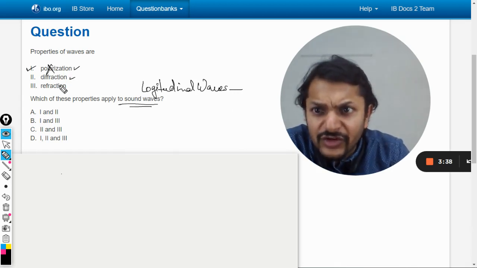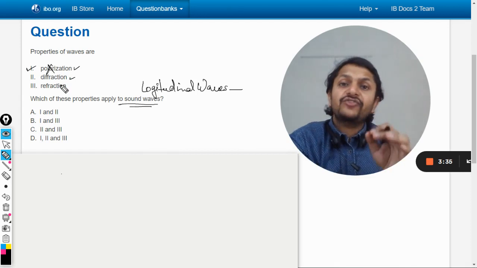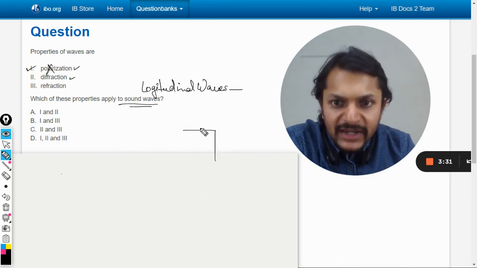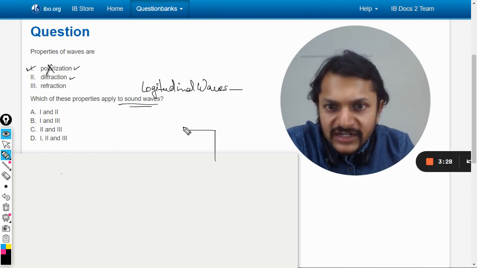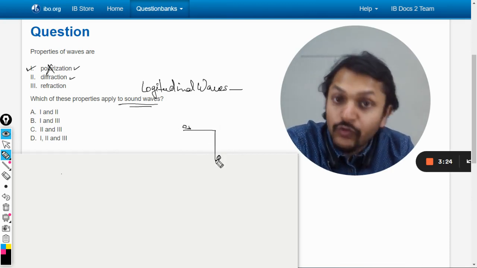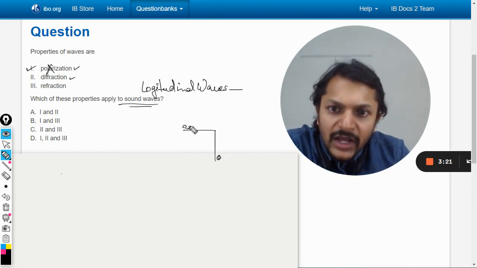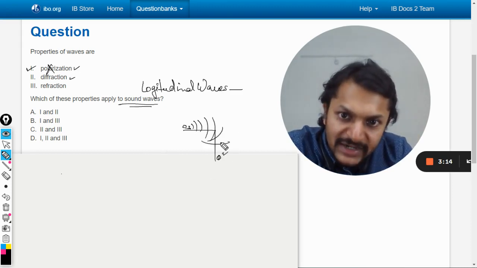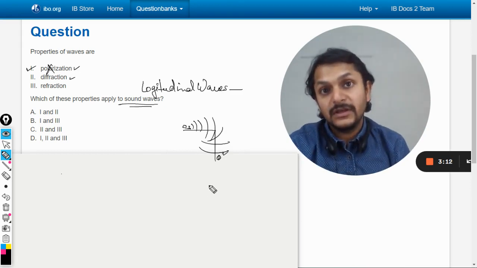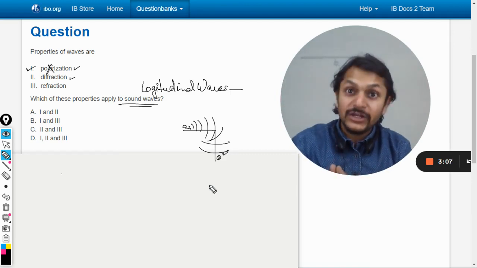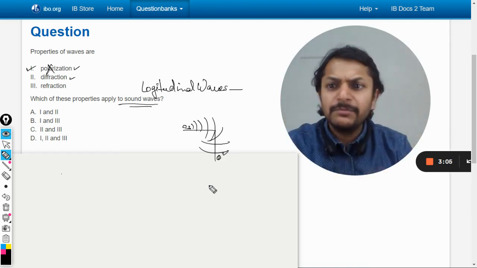But what about diffraction? Absolutely correct. Diffraction is maximum in sound wave. What is diffraction? Diffraction is bending around the corners. Obviously, like, let us say there is this person standing here and there is another person standing here, and these are two walls around the corner. Now he's speaking something. Obviously, this person is able to hear him. So you see, these waves are able to bend themselves by 90 degrees. Now, this bending is really immense in the case of sound. So, diffraction is maximum in the case of sound.